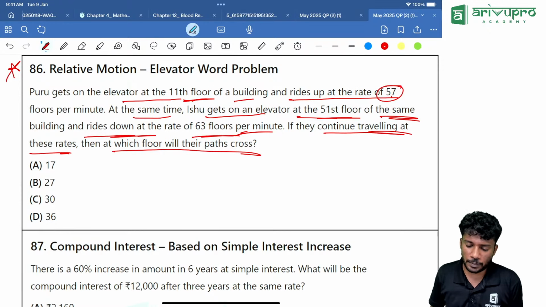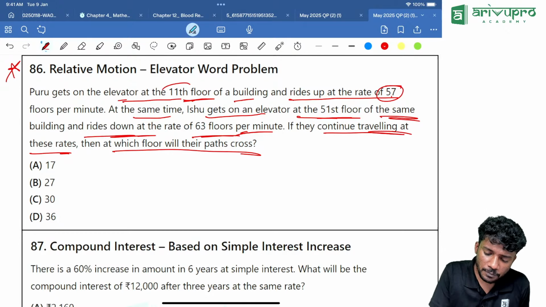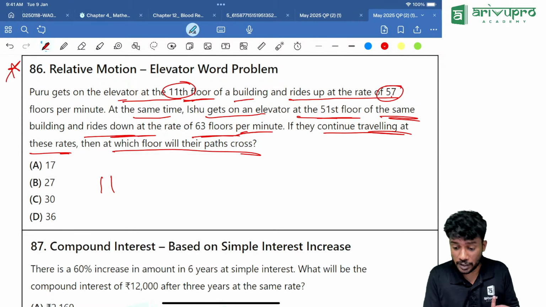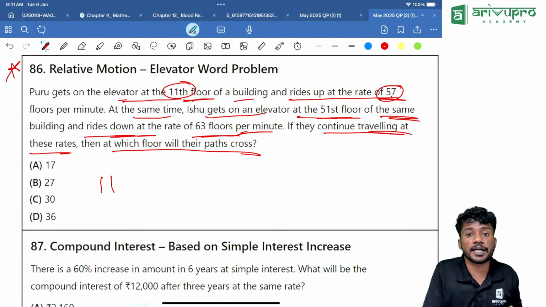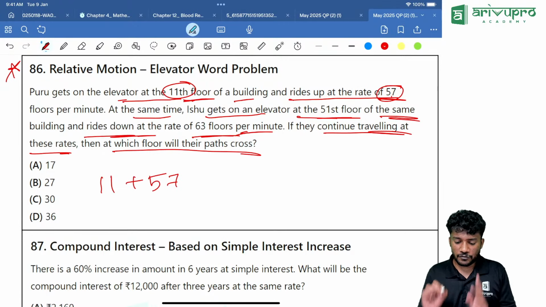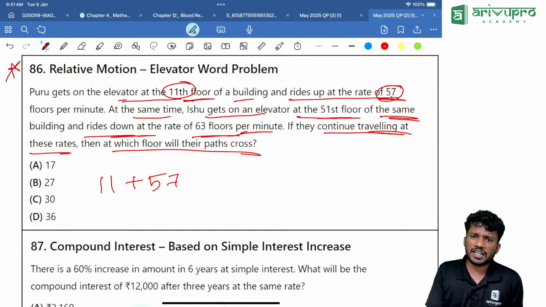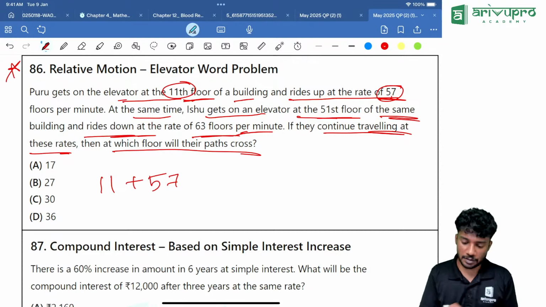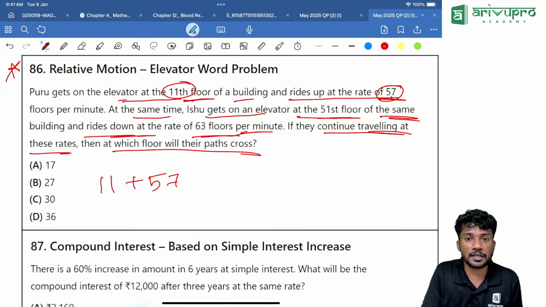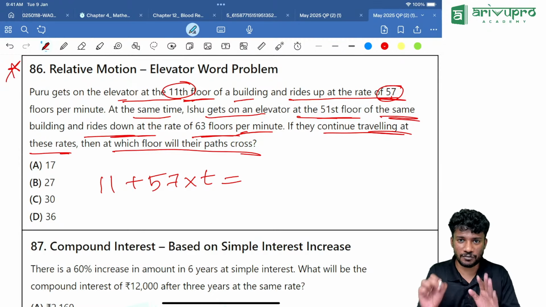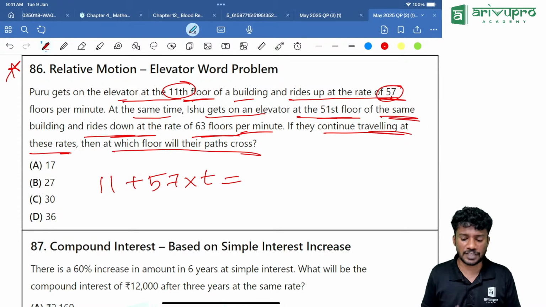Now if you look into it, where is Puru starting from? Puru is starting from the 11th floor. Then how much speed is he going? He is going up at the rate of 57. Now my question: if I write 57 over here, will it accompany the floor? No. It is 57 floors per minute. That means per minute should be there, so I should multiply it with time. That means I am eliminating that minute from here. We will find the t value.